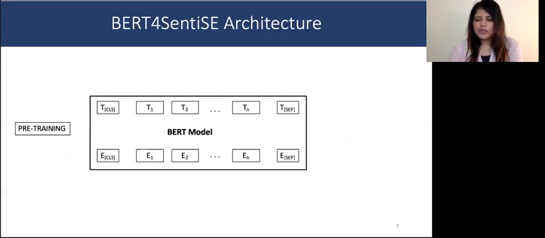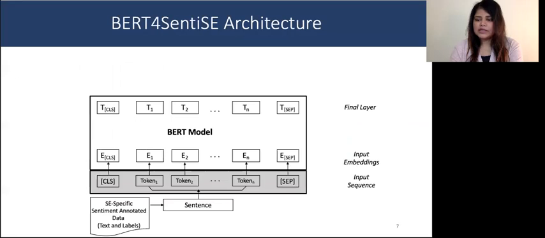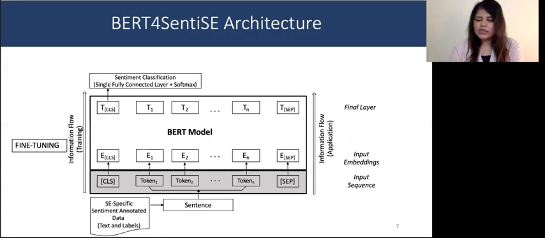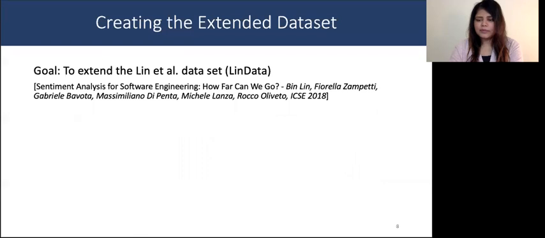Now, not going into too much detail, this is the architecture of BERT for SentiSE. First, as part of pre-training, we have the BERT model that has the pre-trained embeddings. Next, we add software-related sentiment annotated data for training. The data is processed as per BERT's requirement, and then during training, we have information flow throughout the architecture, and once trained, we add a sentiment classification layer with softmax and fine-tune the parameters.